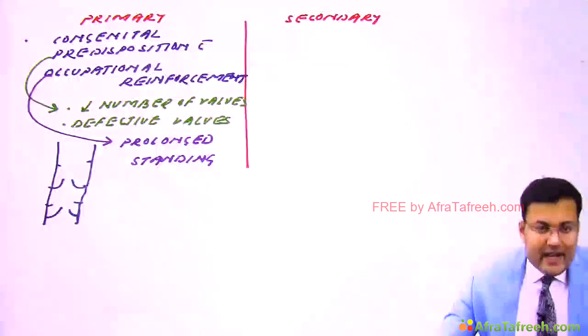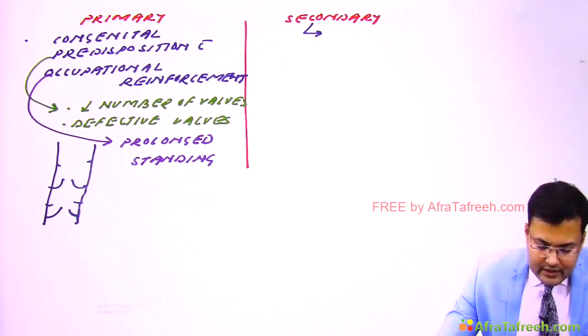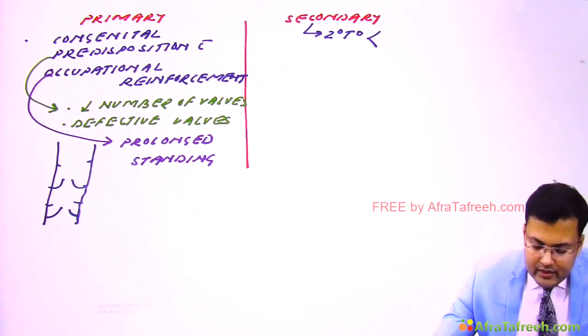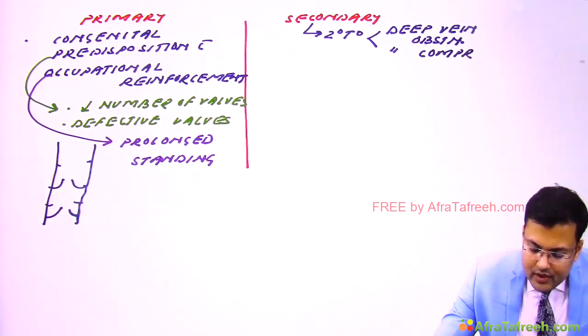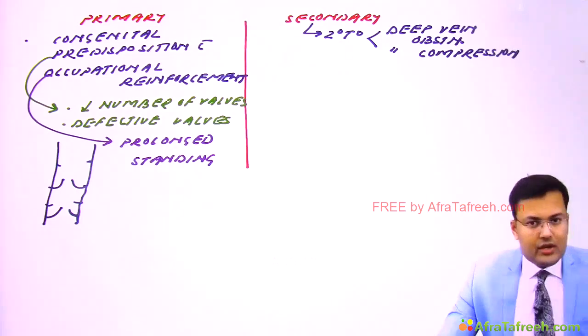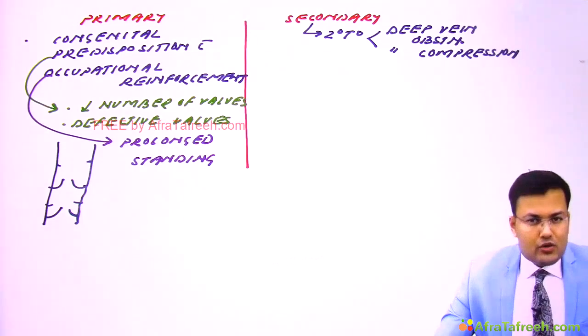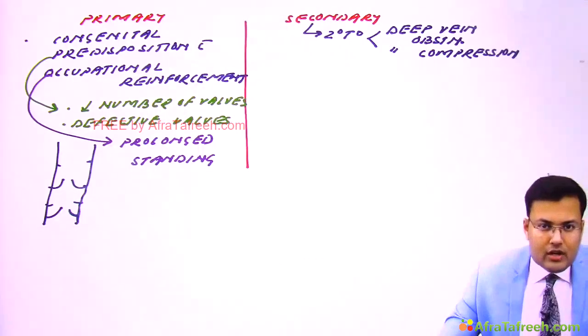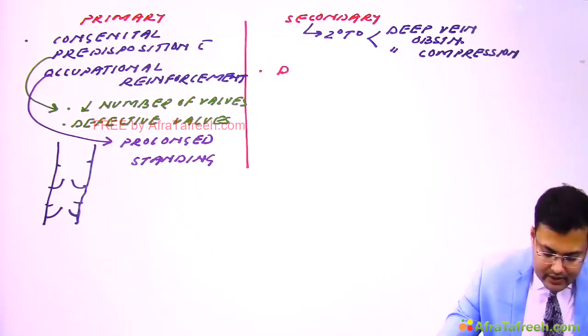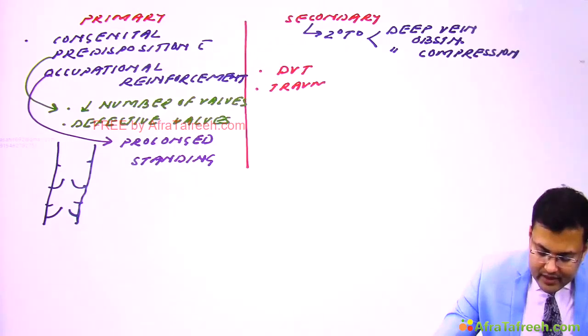Now see, secondary varicose vein. It is secondary to what? Either deep vein obstruction or deep vein compression. We just discussed, what is the most common cause of deep vein obstruction? Deep venous thrombosis. So the most common cause of secondary varicose vein is deep venous thrombosis. What are the other causes? It can be because of trauma. It can be because of AV fistula.